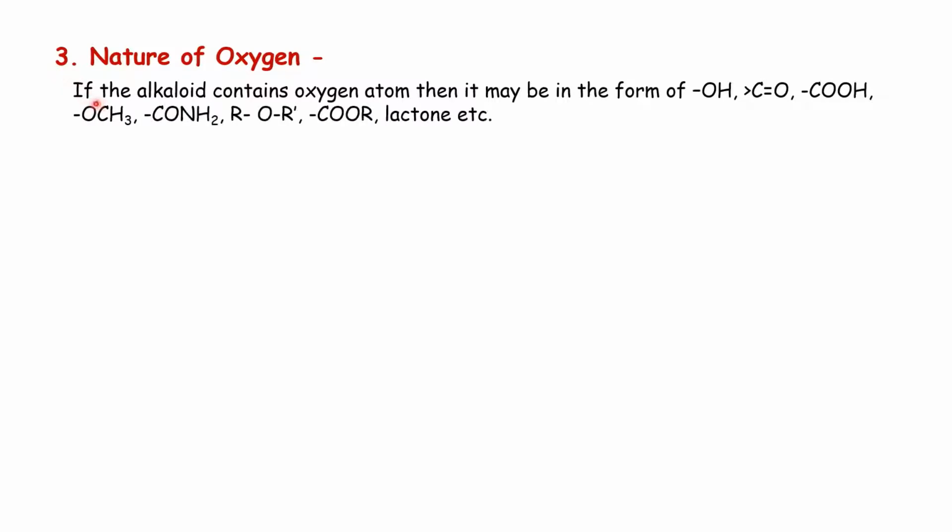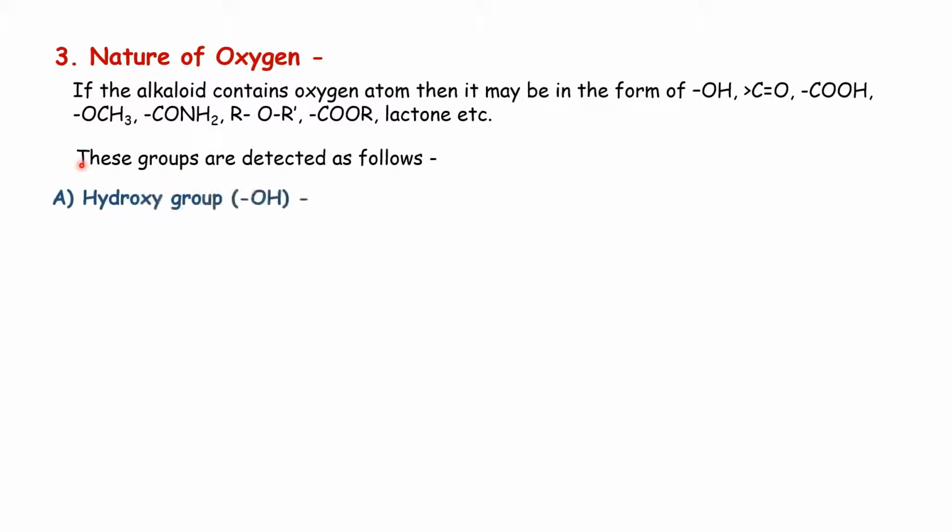Then we see nature of oxygen. If alkaloid contains oxygen atom, then it may be in the form of hydroxy group. These are the oxygen containing functional groups: hydroxy group, carbonyl group, carboxylic acid group, methoxy group, amide group, ether group, ester, etc. And these groups are detected as follows. First we see